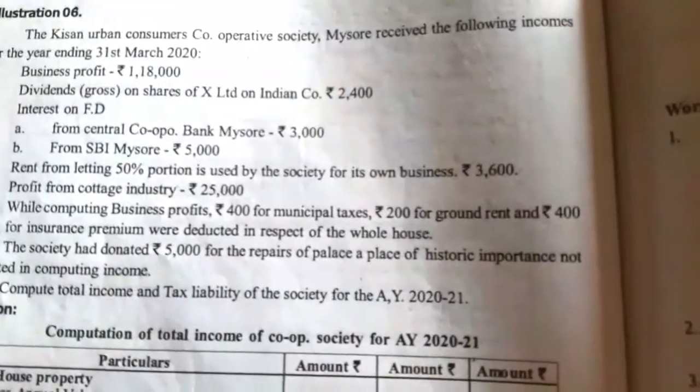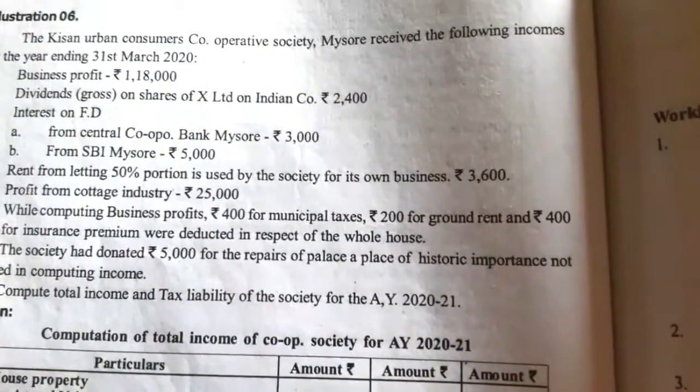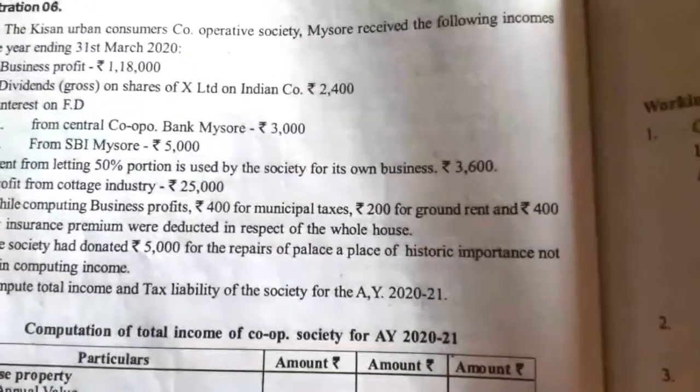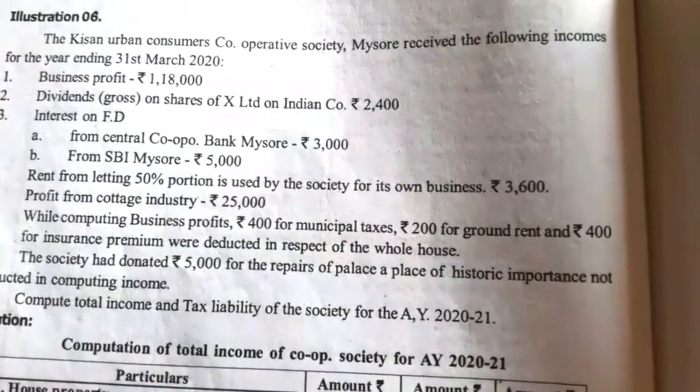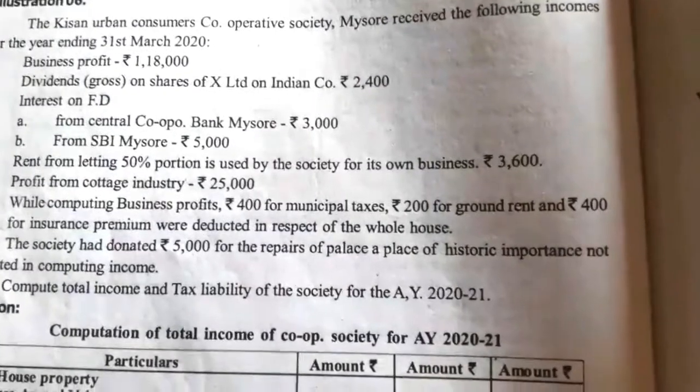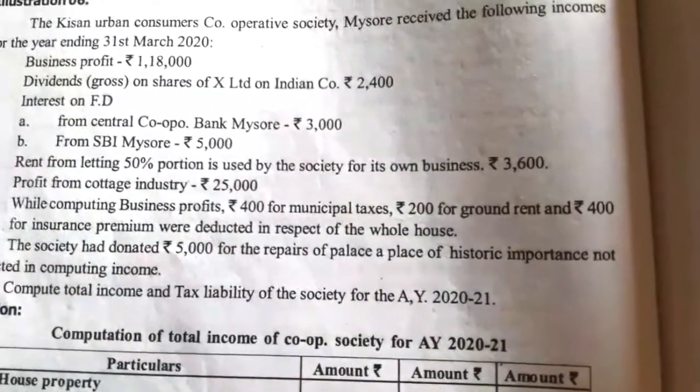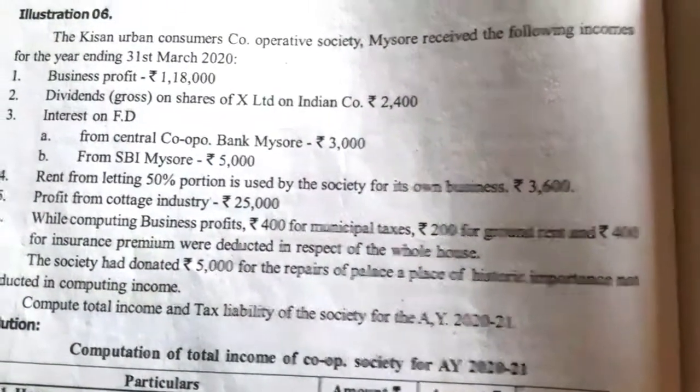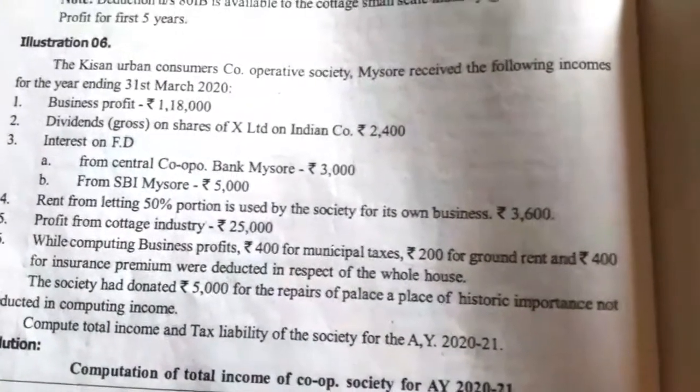The society had donated rupees 5,000 for the repairs of a palace, a place of historic importance, not deducted in computing income. Compute total income and tax liability of the society for the assessment year 2020-21.